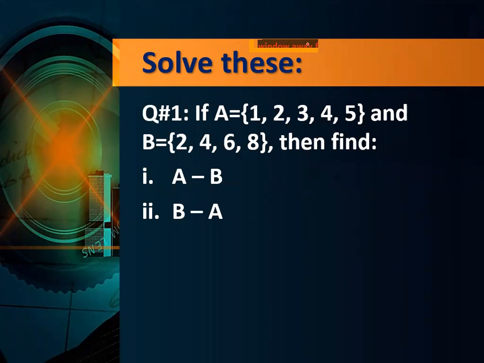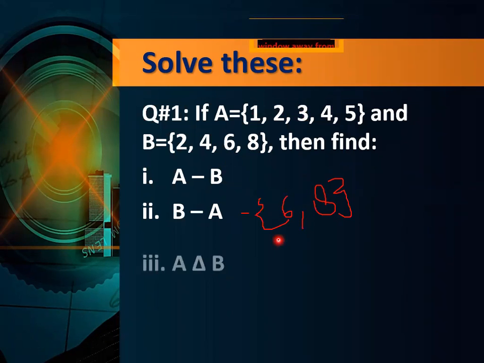It will be equal to 6 and 8. Okay, B minus A will be equal to 6, 8. We are going to write down the elements of only B which are not present in A. Now next is this one, symmetric difference of A and B.